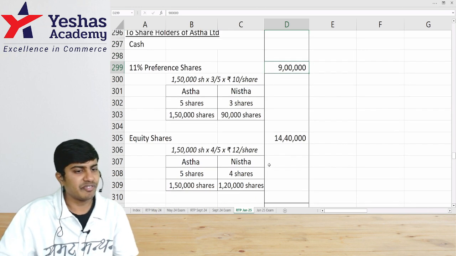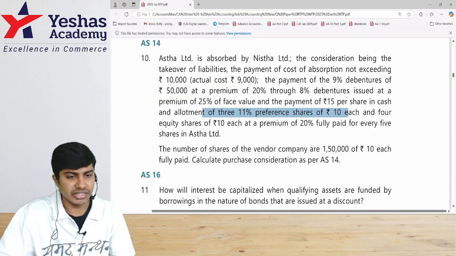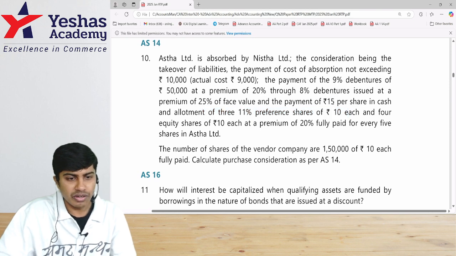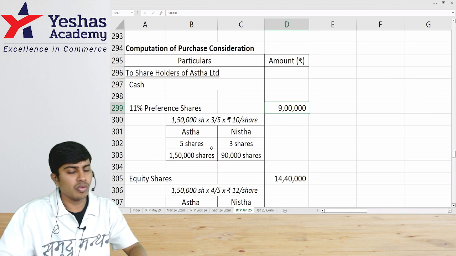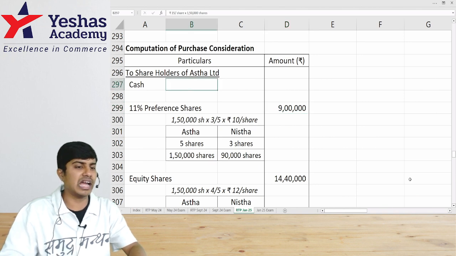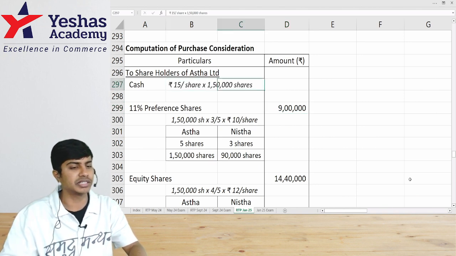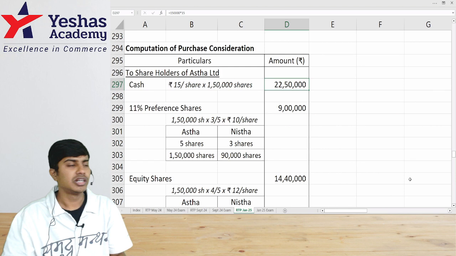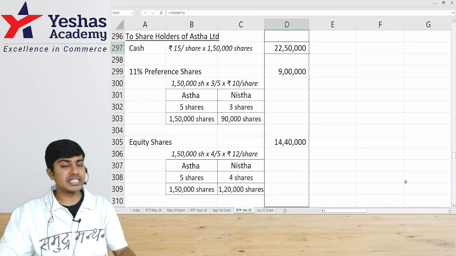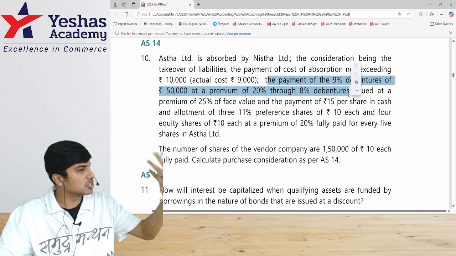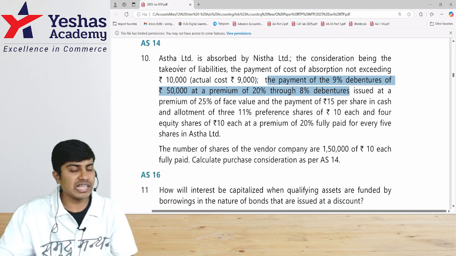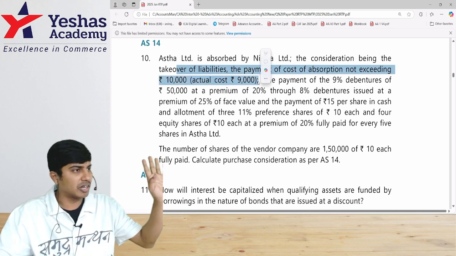Correct? And finally they're giving cash. How much cash? One share, 15 rupees cash. How many shares are there? 1,50,000 shares. Do 1,50,000 shares into rupees 15 per share cash. How much? 22,50,000. What is given to debenture holders? As per the rule here, this much is not part of PC. Realization expense given here is not part of PC.